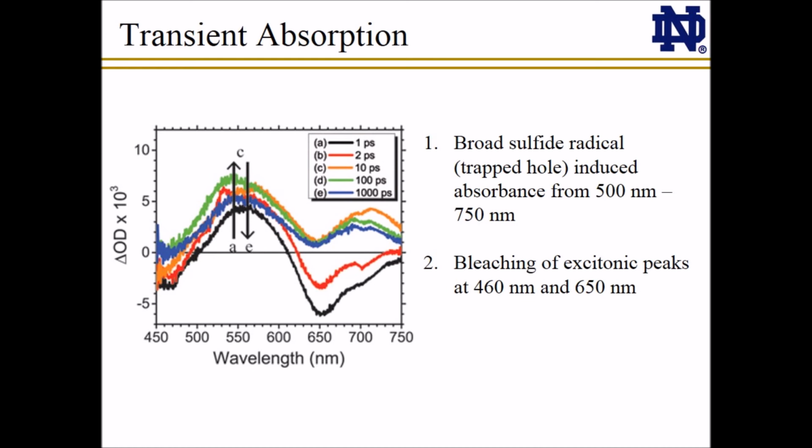As in the spectra of the TiO2 antimony sulfide film shown at the left, all 4 films studied exhibited a broad sulfide radical induced absorption above 500 nanometers, with a peak at 560 nanometers, as well as the photobleaching of the 2 excitonic peaks at 450 and 650 nanometers.